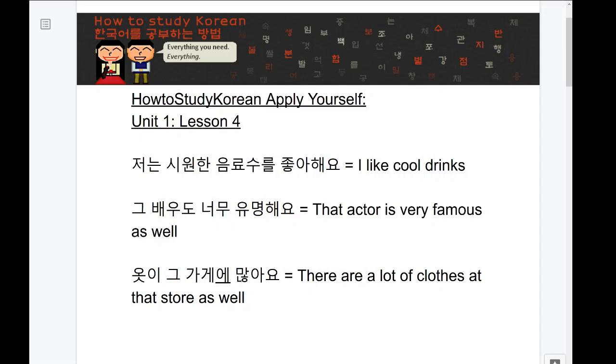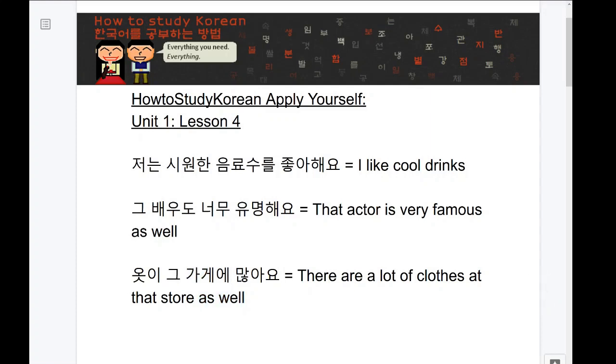Now, this is a perfectly fine sentence, but this just says that there are a lot of clothes at that store. I want to add a little bit more complexity to it and indicate that there are also clothes at that store as well, in the situation that there are clothes at Bobby's store and also at Claire's store and also at Jimmy's store and also at that store.